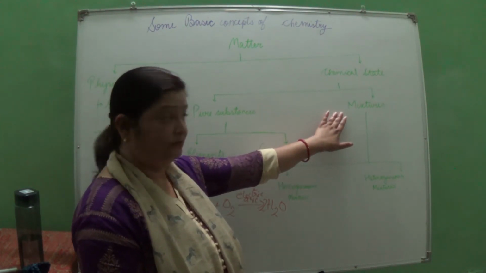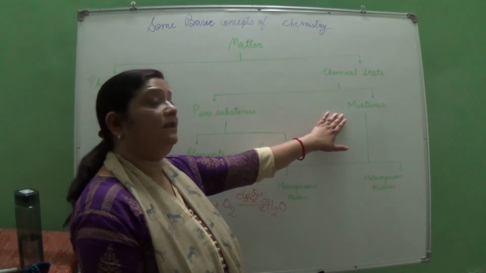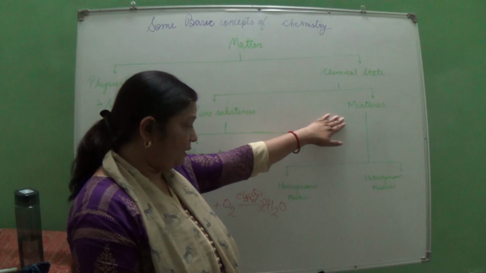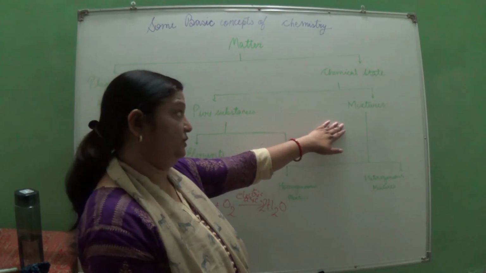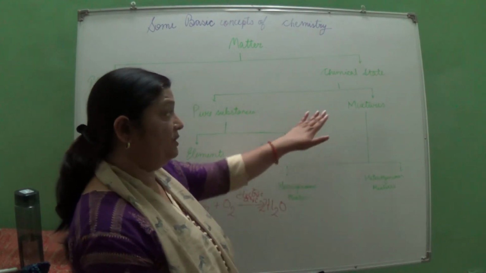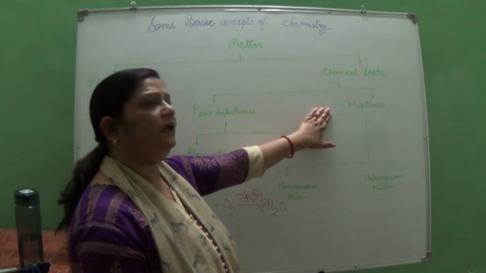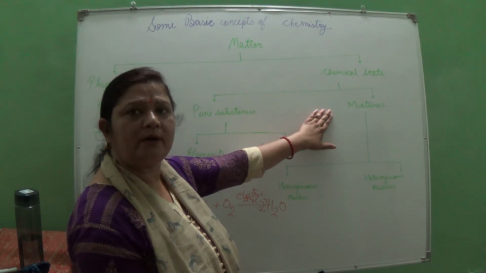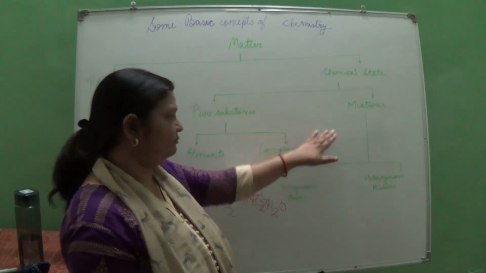But in case of a mixture, we see two or more different elements or substances combined together without any fixed ratio. You can take examples like sugar and water, sand and chalk powder, and sand and mud. These all are examples of mixtures.